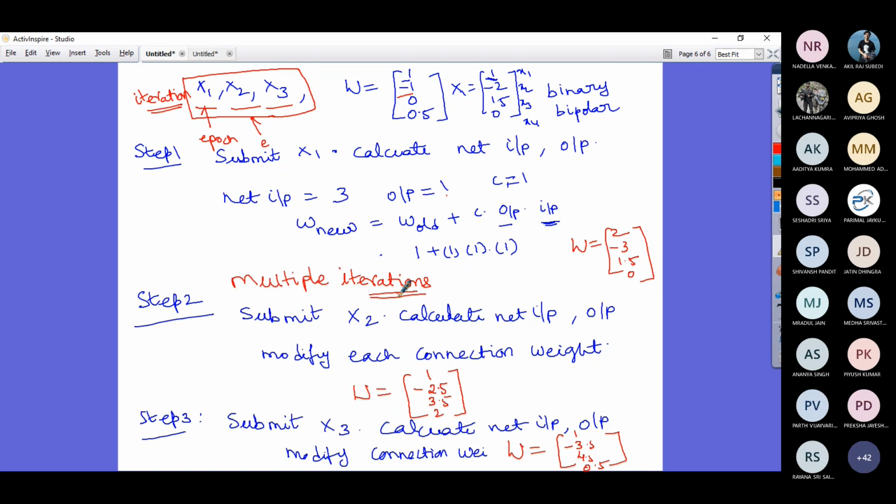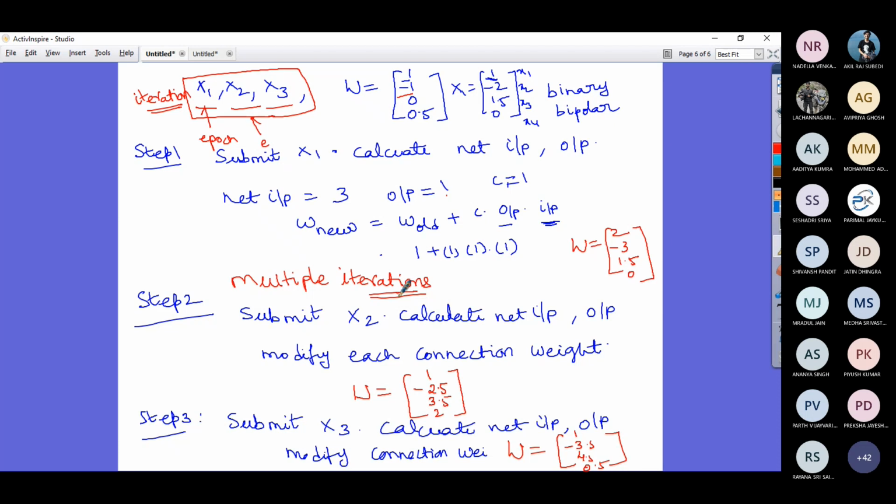Is it that I keep doing this learning process? When should I stop? When my network has learned? When do I say that my learning is complete? When do I stop this weight updation process? These are the questions that we will discuss in the next class.